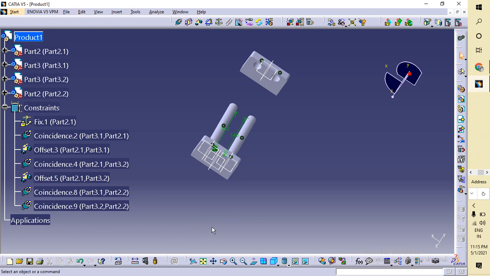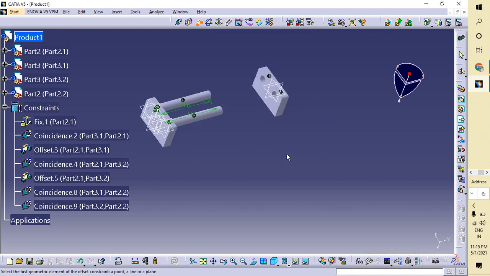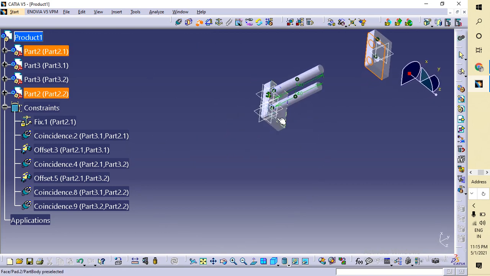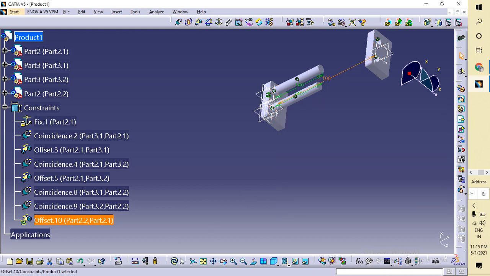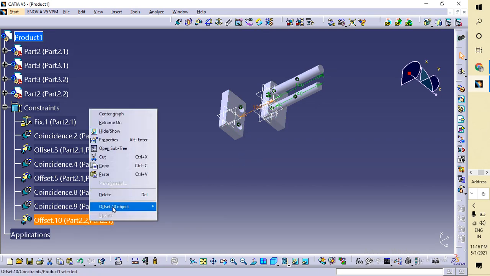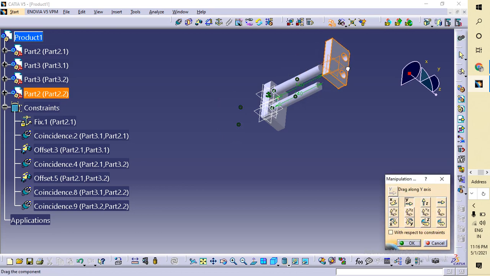So now it is also done. Now go to offset command and select this one, select this surface. In between this surface, the offset distance is how much? 100. So now, okay, what is this? This is giving me this 100. Okay, string manipulation, no problem.